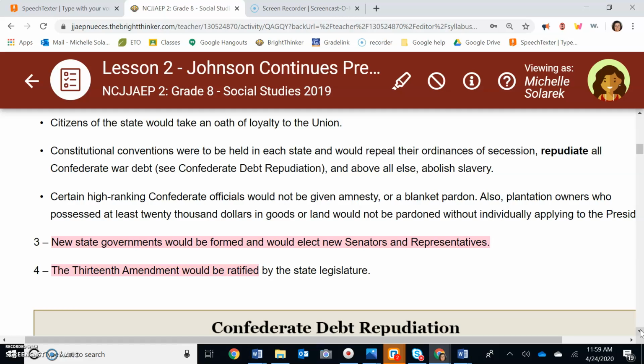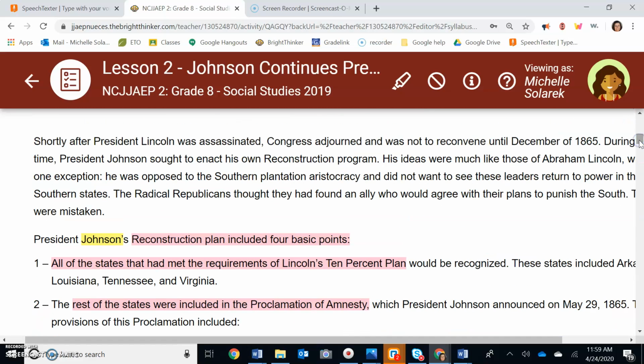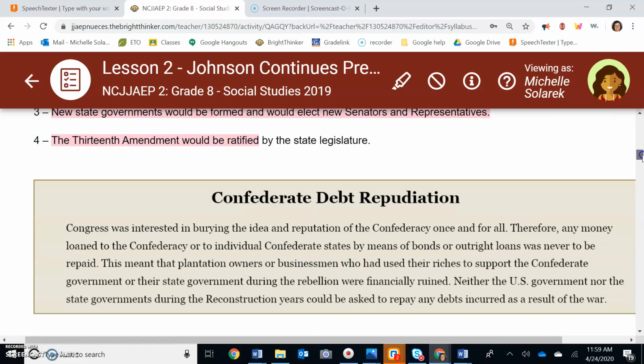So they're like, get rid of those guys, bring in the new. And then they had to ratify the 13th Amendment. So what is question number 3? Let's go back and look at it. Who is the president that enforced the Reconstruction Plan that had 4 points? Who is the president that formed the Reconstruction Plan, which had the 4 points?